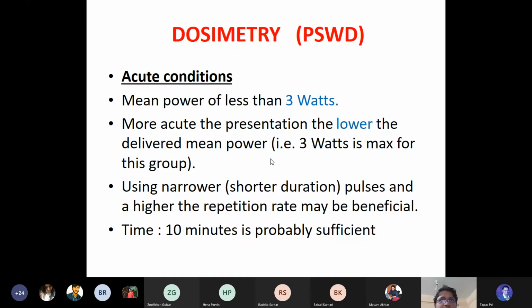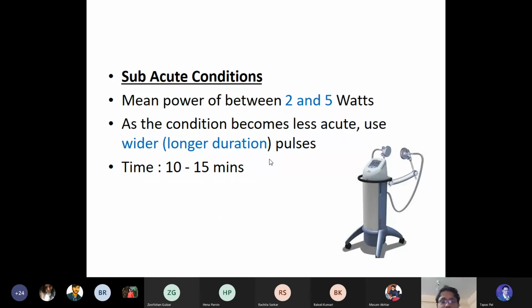In the subacute condition, the mean power is between 2 to 5 watt. So whenever you will be using the PSWD, the mean power is supposed to be within 2 to 5 watt. As the condition becomes less acute, use a wider duration of the pulse, and the time duration is 10 to 15 minutes.